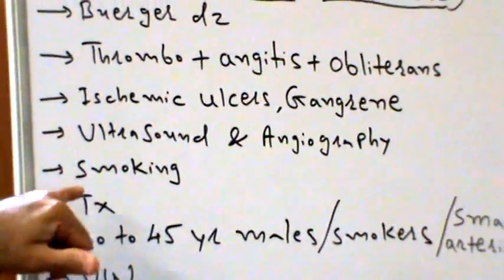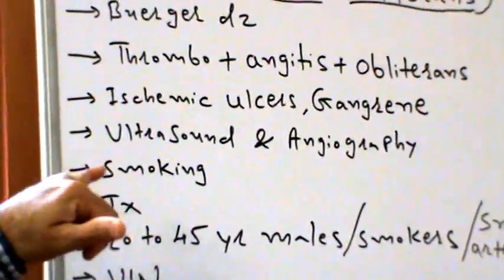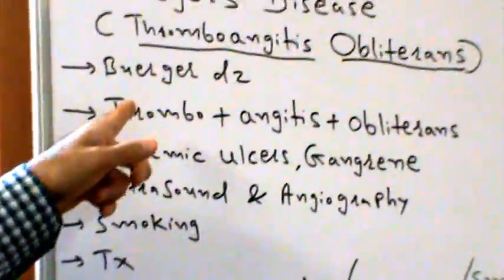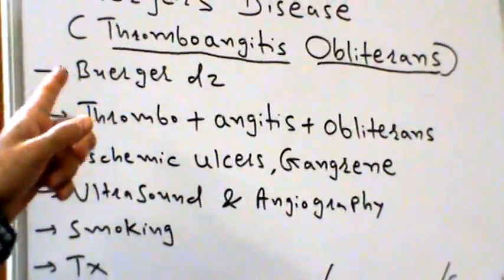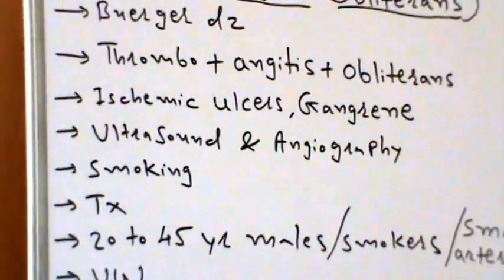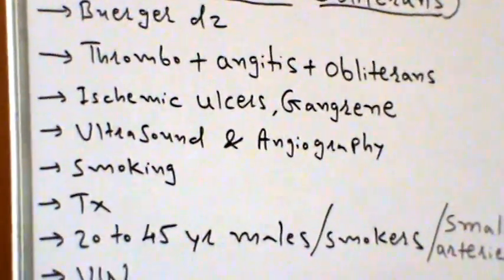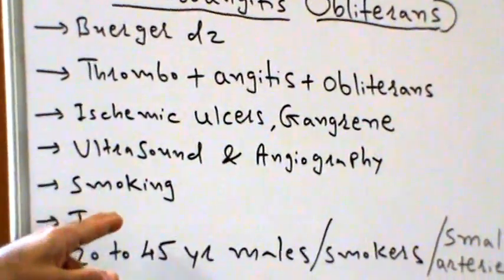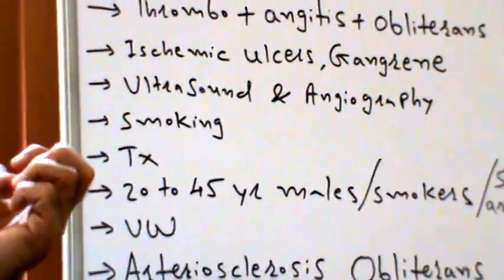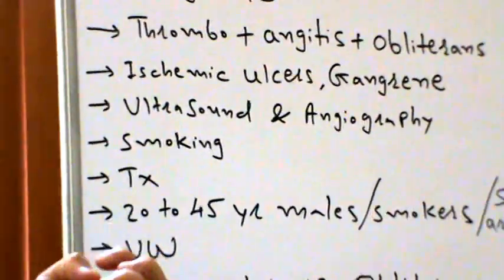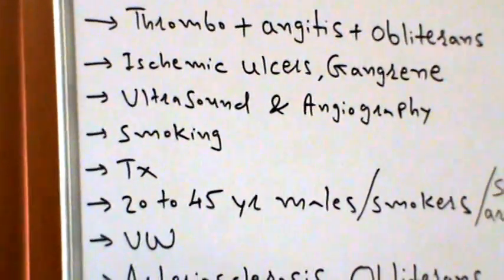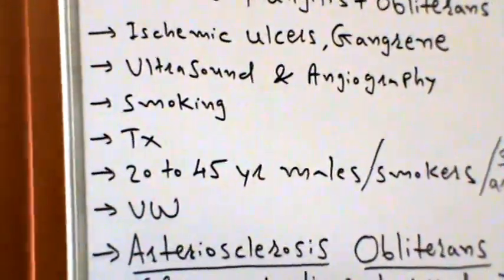As I said already a couple of times, smoking is the risk factor when we are talking about Berger disease, and the pathophysiology is not quite clearly understood. But we have discussed before that smoking per se is a risk factor. Not only does it damage the inner layer of the blood vessels, but it also aggravates and contributes to increasing blood pressure.